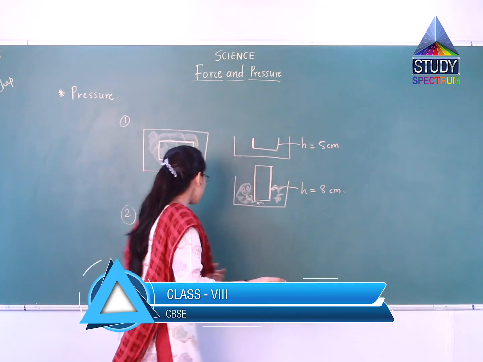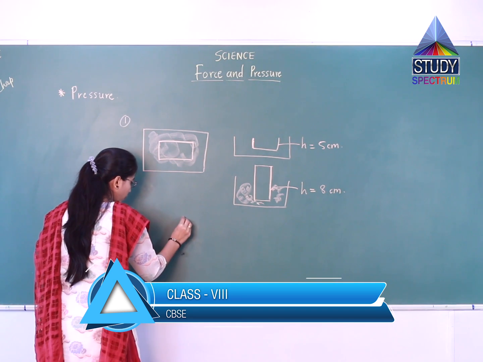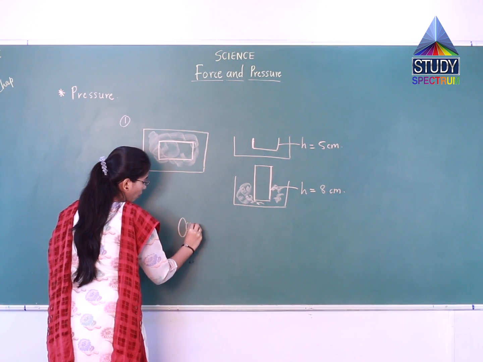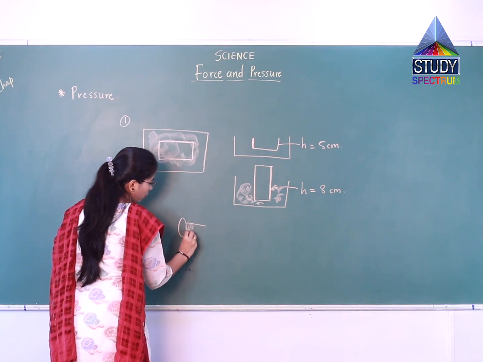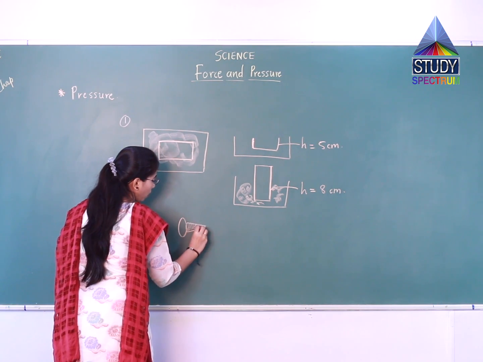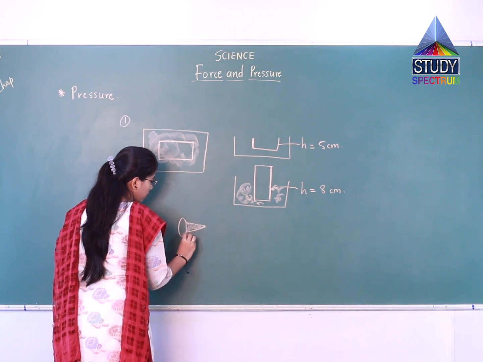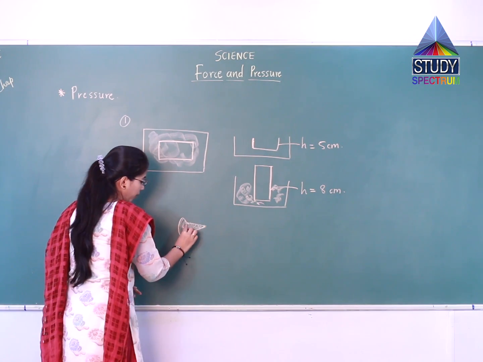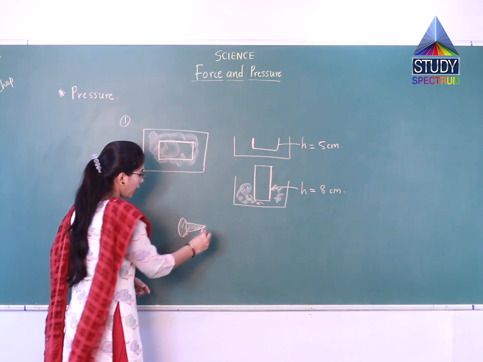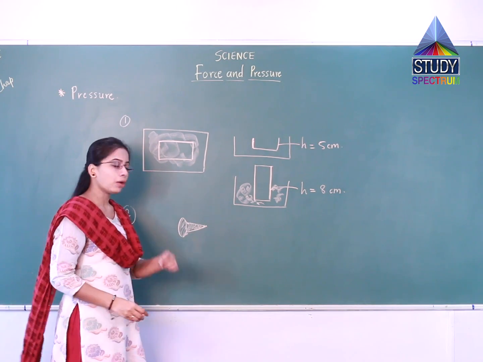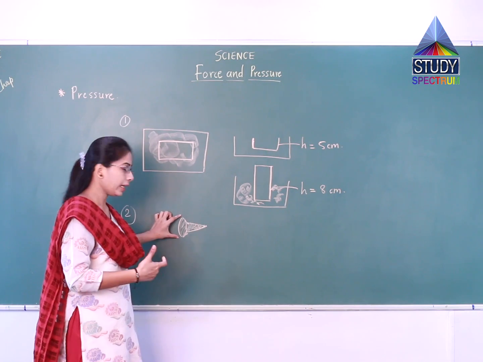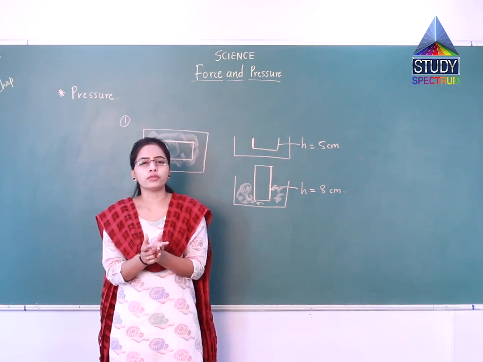Suppose this is the nail you are taking. This is the circular area which is flat, and this is the pointed area. Now try to push this nail by the opposite, circular flat area inside any soft wooden box.